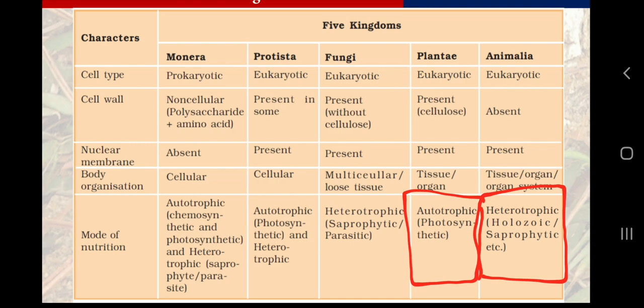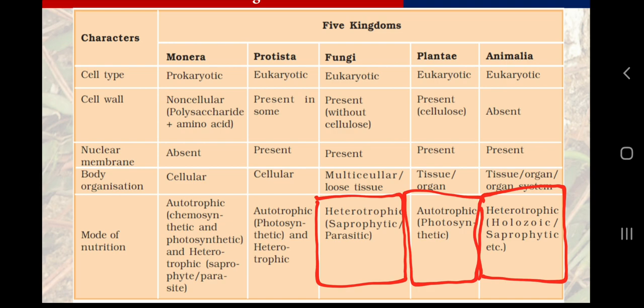And why are plants autotrophic? Because of photosynthesis. The term photosynthesis we have studied so many times that it has become by heart. So the journey of science initiated with photosynthesis, the nutrition in plants, chapter number 1. Then in class 10th also we learnt about life process, chapter number 6 I think. That time also we learnt about photosynthesis and the autotrophic mode of nutrition and the heterotrophic mode of nutrition. And finally we know that fungi are also heterotrophic. So here I want to clarify one more thing, a very interesting thing.